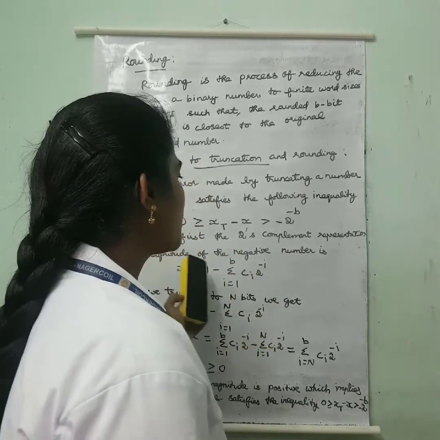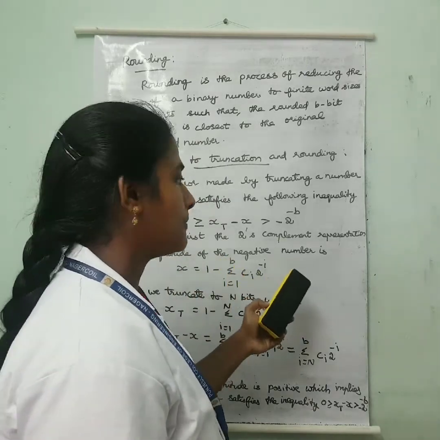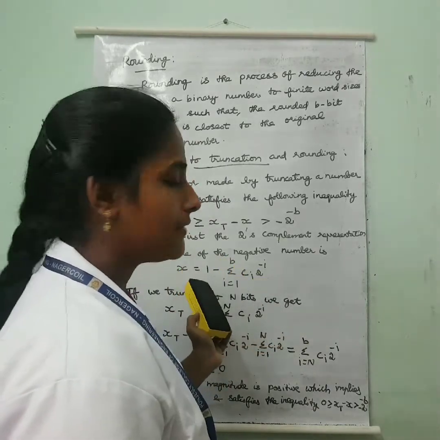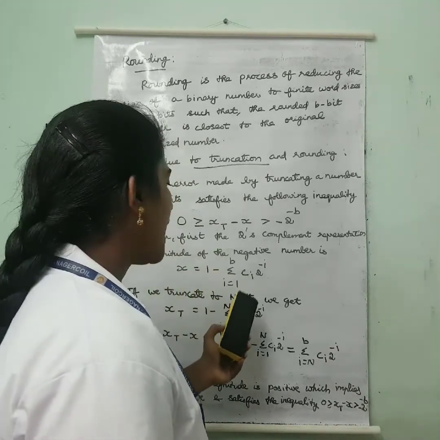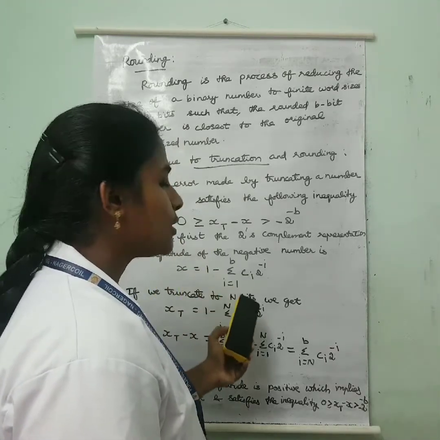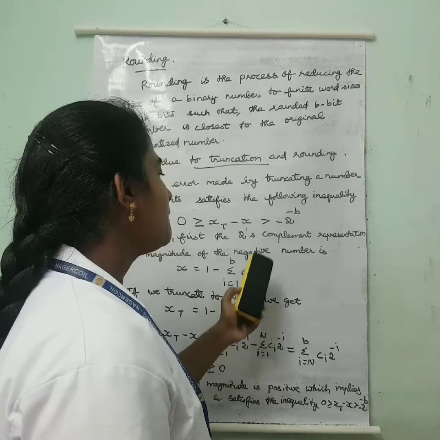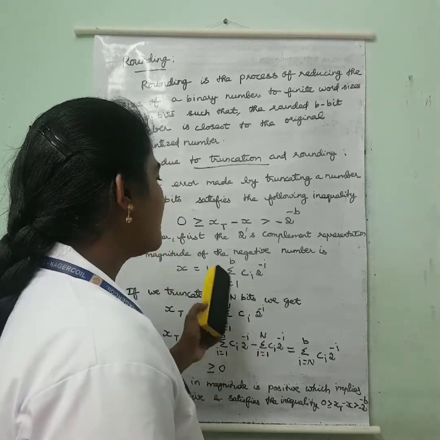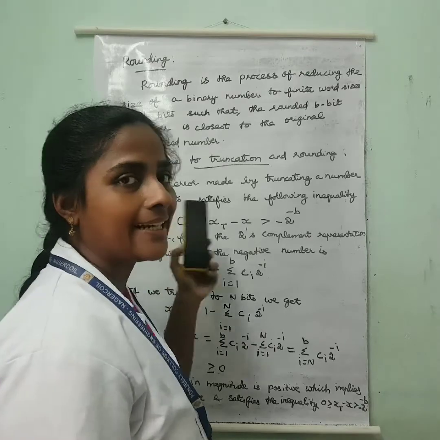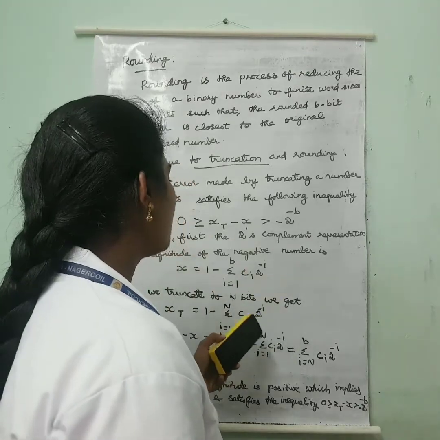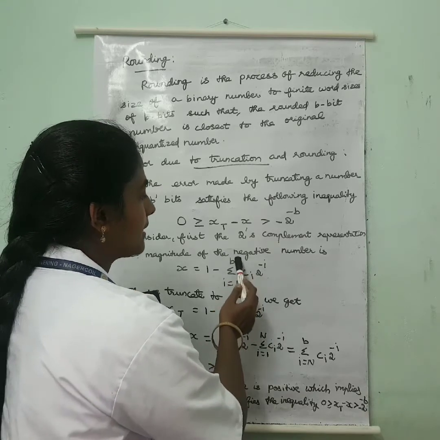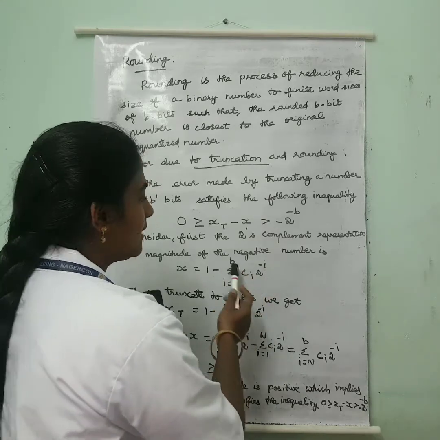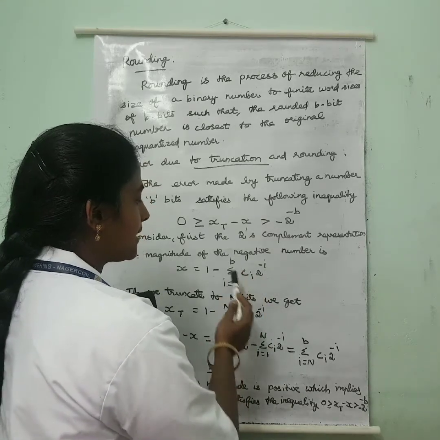The magnitude of the negative number in 2's complement representation is given by x equal to 1 minus summation i equal to 1 to b of ci 2 power minus i. In this equation, if we truncate to n bits, the summation limit b will become n.